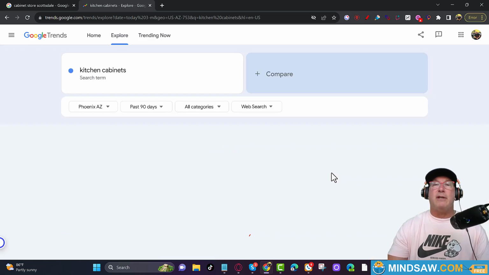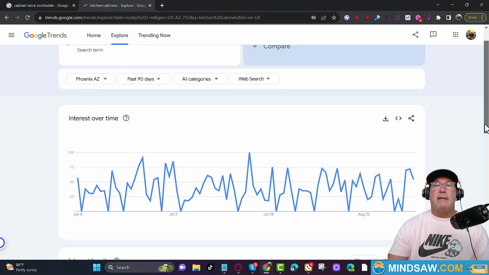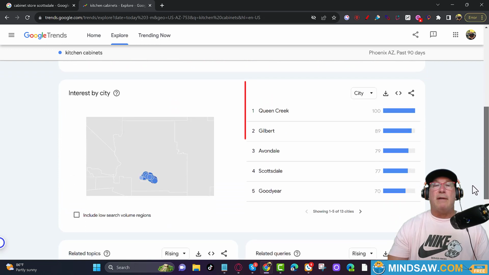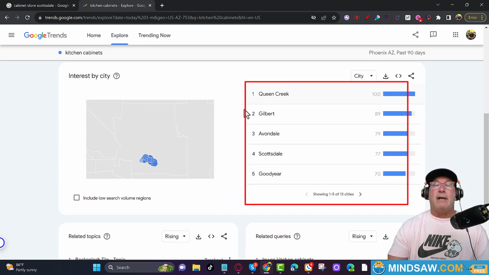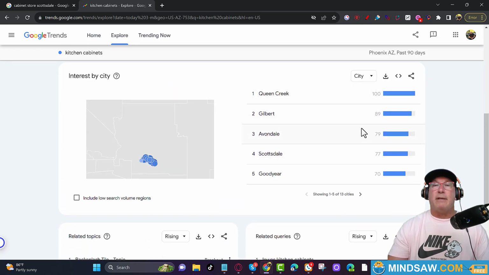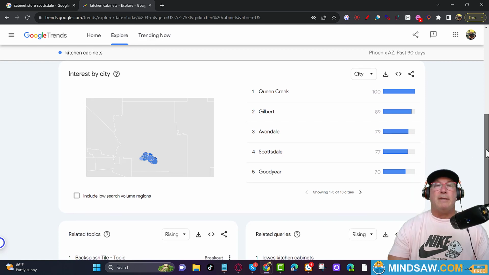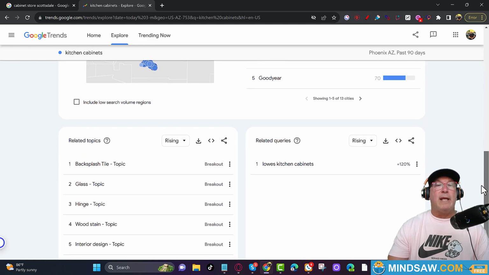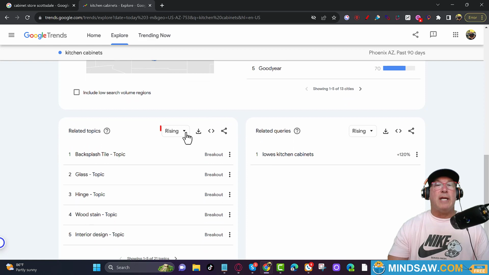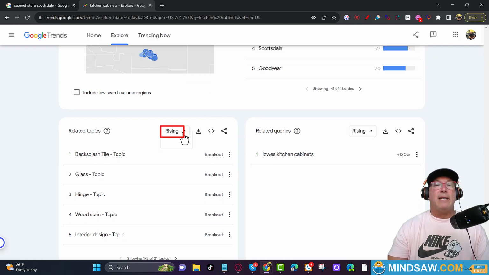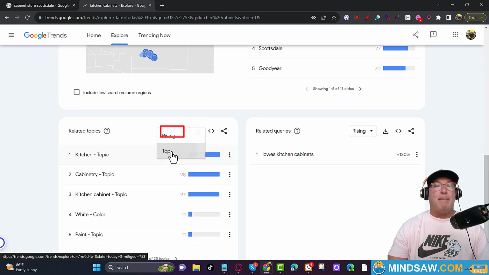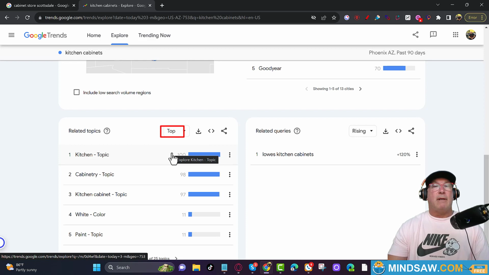If you see a city here, you could click it, right? Scroll down, and then it has the cities inside, your main city. And what I'd like you to do right here is change rising to top. All right? And let's go to the next step.